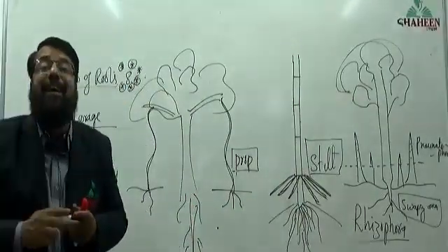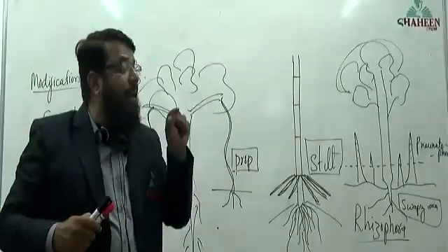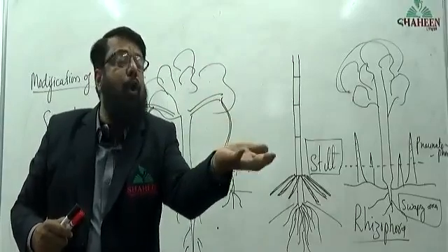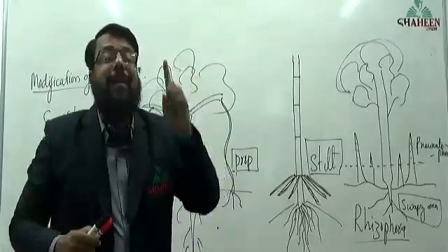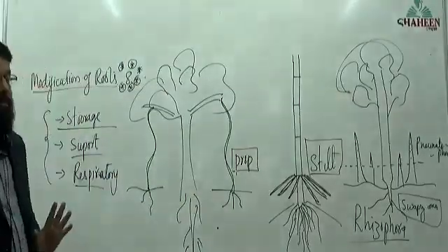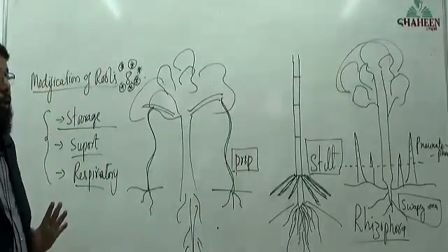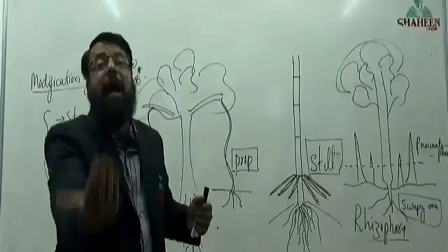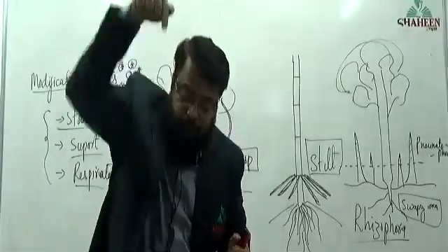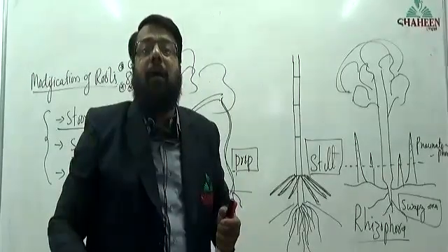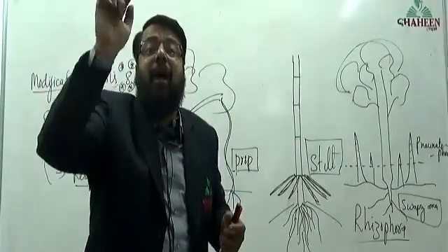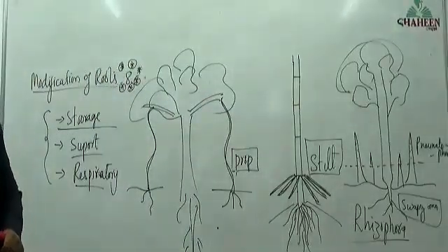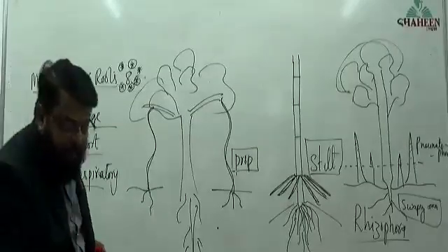Why are they called pneumatophores? Because they will have many pores. Through those pores, the plant absorbs oxygen. That is a respiratory root. The roots that grow vertically upward instead of growing downward, and are meant for respiration, are called pneumatophores. Okay, this ends the root.